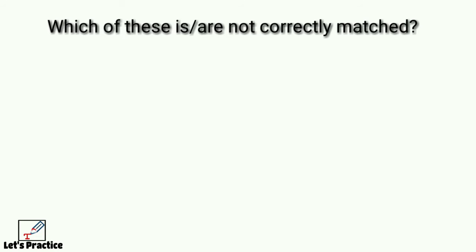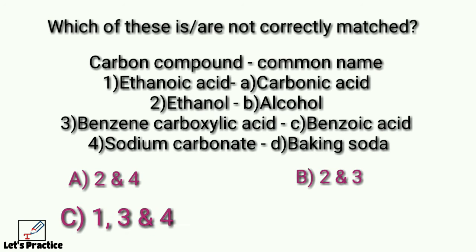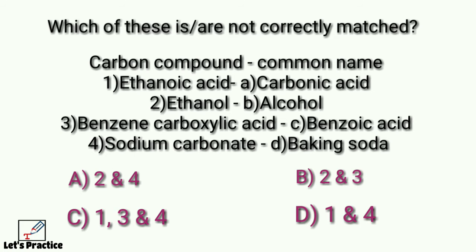Which of these is or are not correctly matched? Carbon compound, common name. 1. Ethanoic acid, A. Carbonic acid. 2. Ethanol, B. Alcohol. 3. Benzene carboxylic acid, C. Benzoic acid. 4. Sodium carbonate, D. Baking soda. Options are option A 2 and 4, option B 2 and 3, option C 1, 3 and 4, option D 1 and 4.